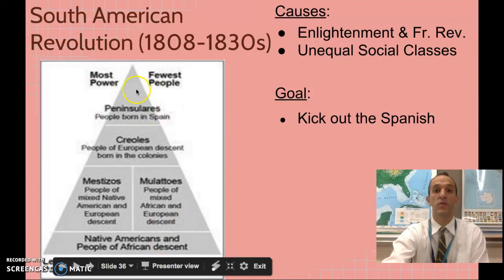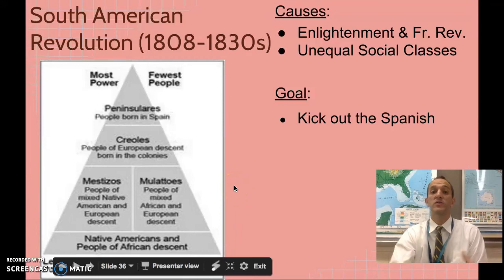This group right here couldn't work in the government, but they could be military officials. This group would be considered our working class, and then this group down here are primarily our peasants. So if we're looking at this as if it was the French Revolution, we kind of have our first and second estates here. Our first and second estate would be the Peninsulares, our bourgeoisie would be the Creoles, and then our sans culottes and our peasants.